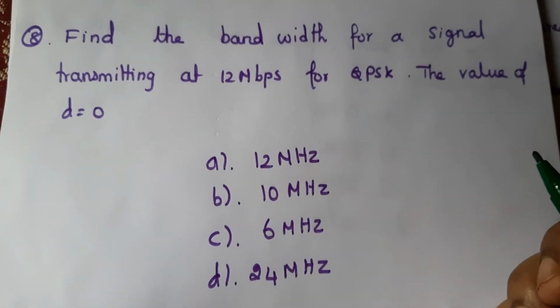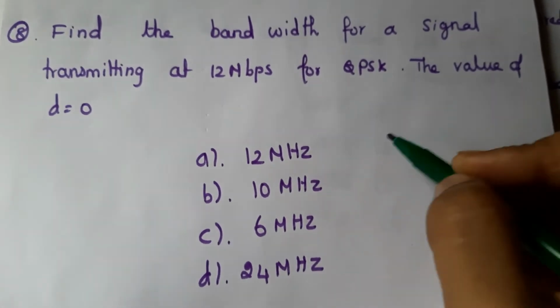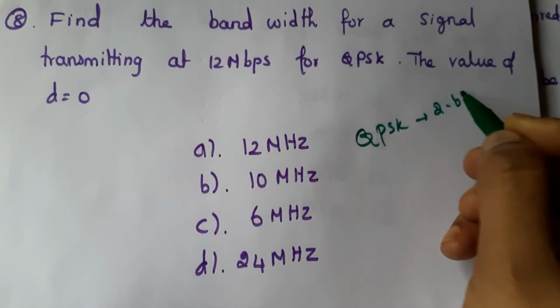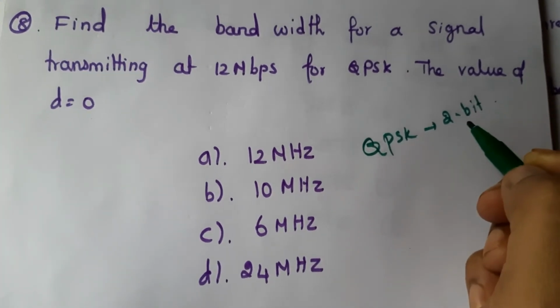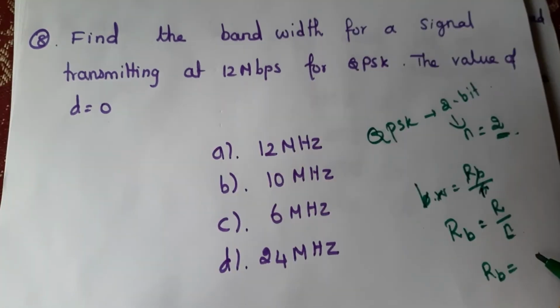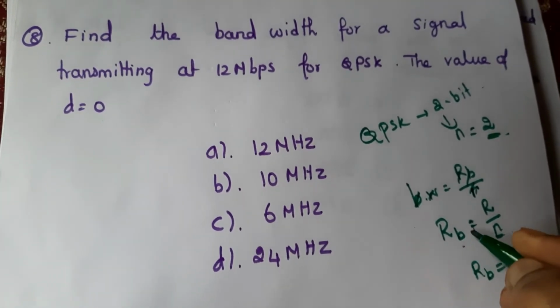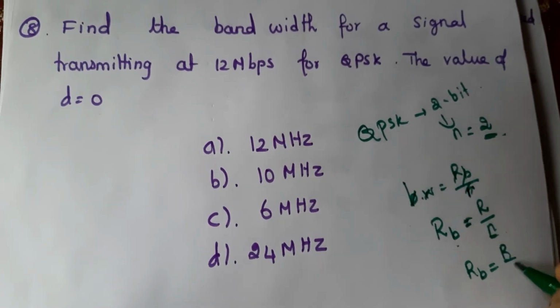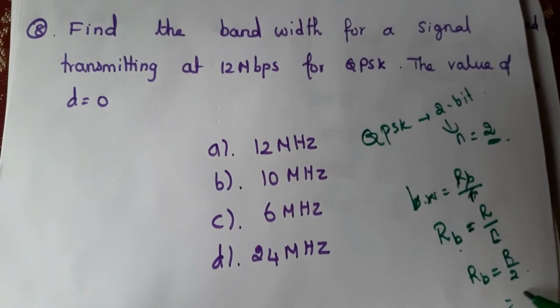In QPSK we can transmit 2 bits at a time, so the n value here is 2. And the baud rate, we know the formula, is R divided by n. N here is 2, so R divided by 2, and R here is 12 megabits per second.